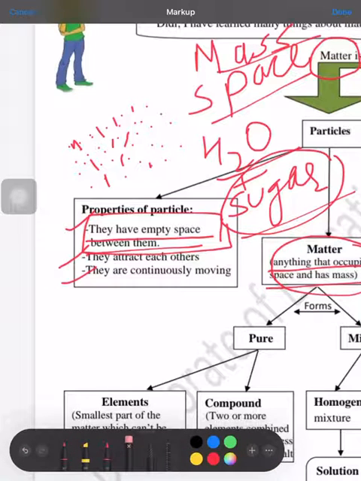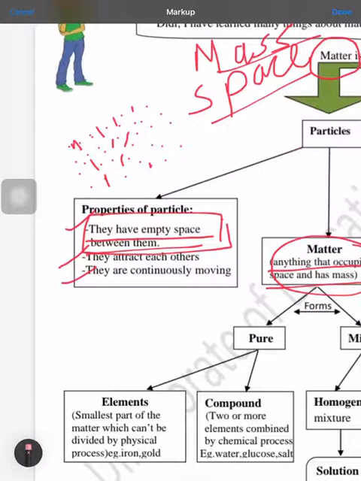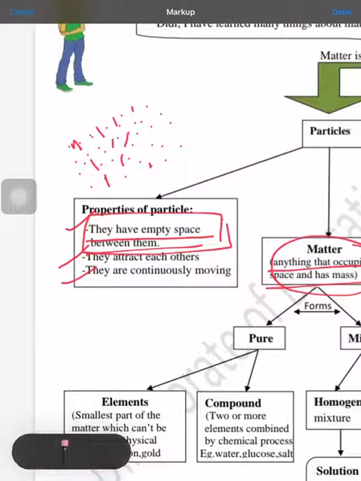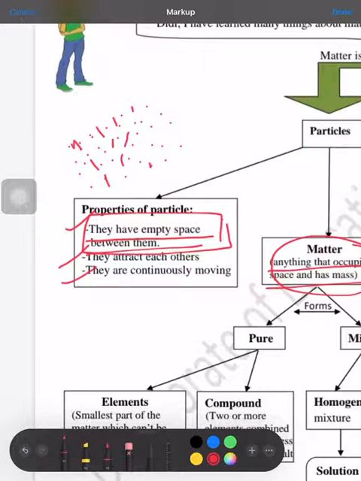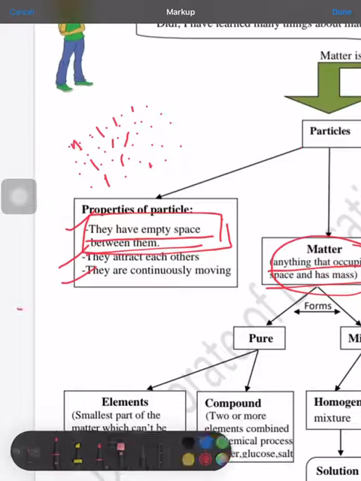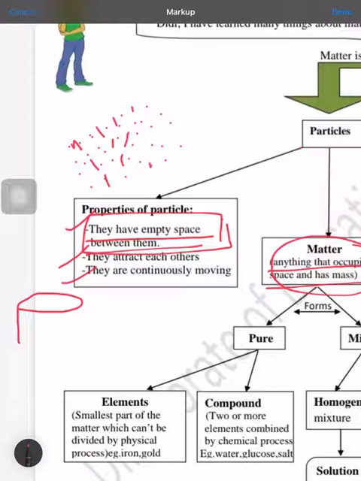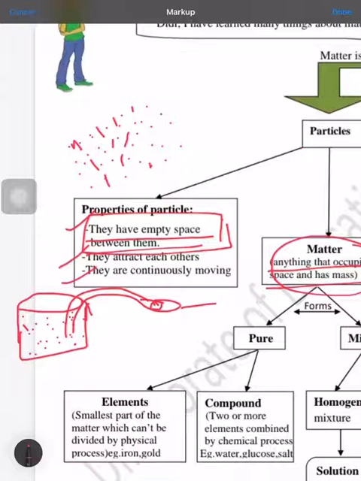Next is that the particles of matter attract each other. Again, for this we can do an activity. You have seen that whenever there is a tank filled with water and we want to empty that tank without the help of any motor, we put a pipe like this and we suck from this side.